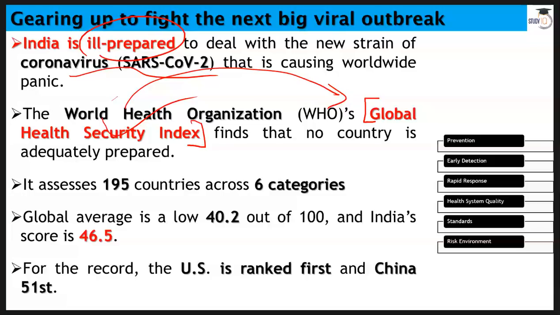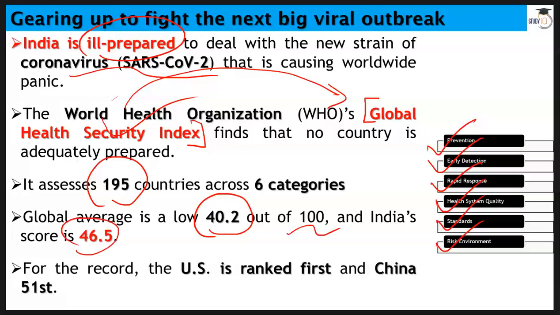Now, this World Health Organization's Global Health Security Index covers 6 categories. As you can see on your screen, one is prevention, second early detection, rapid response, health system, quality standards, and risk environment. It assesses 195 countries. Global average is 40.2 out of 100.